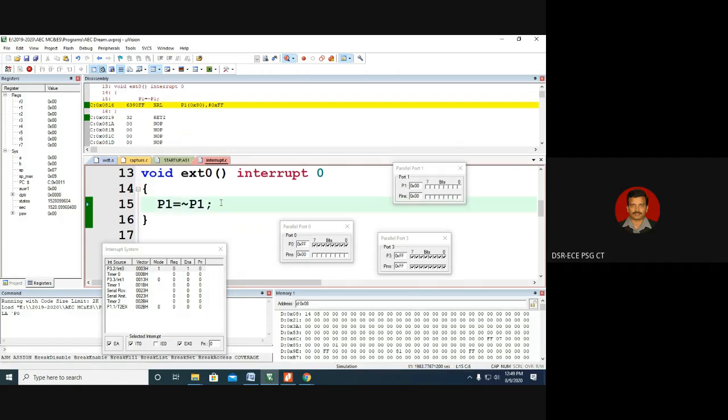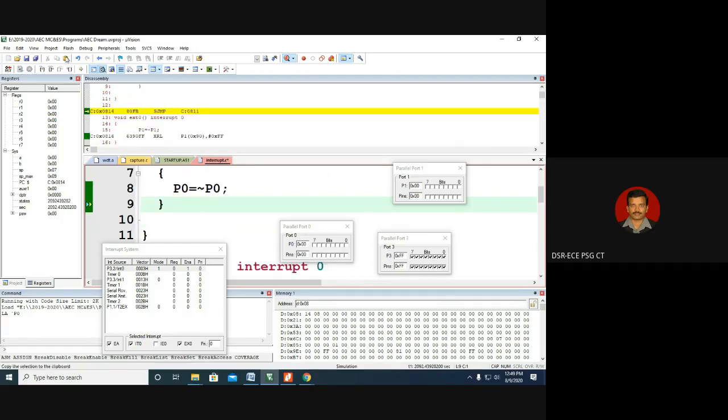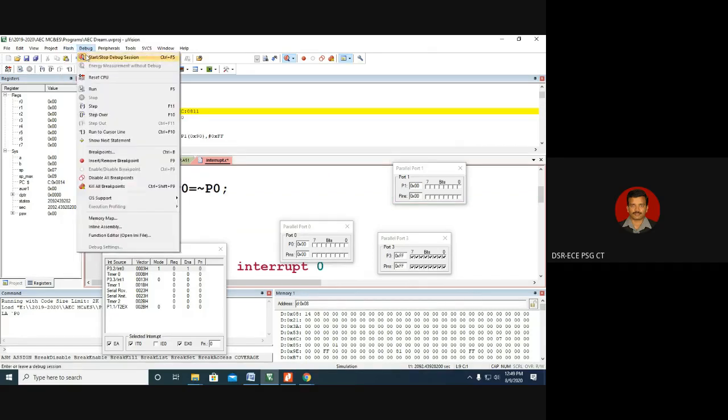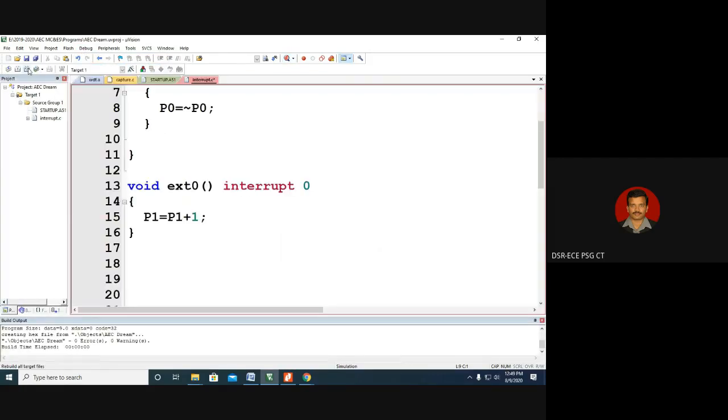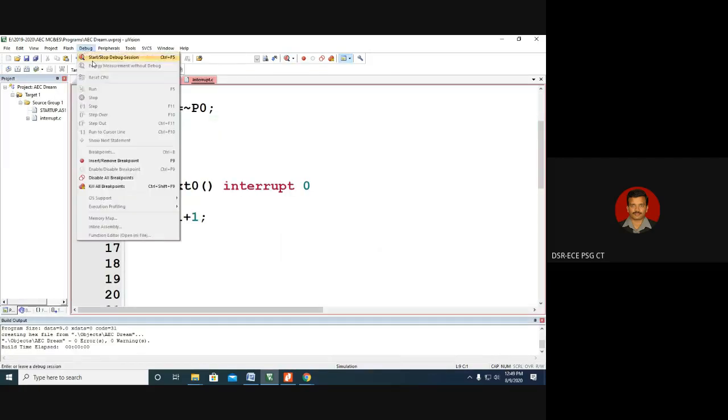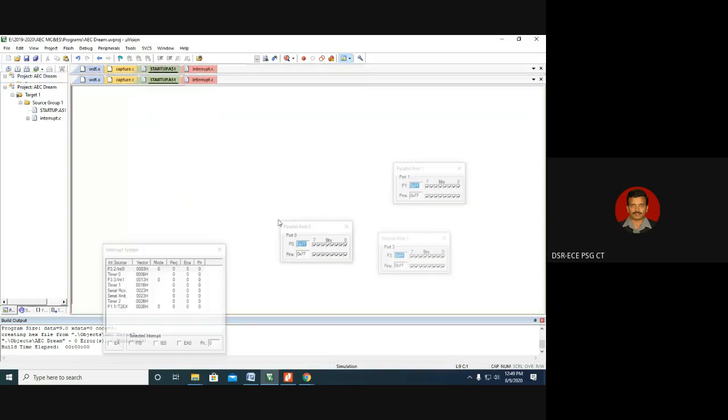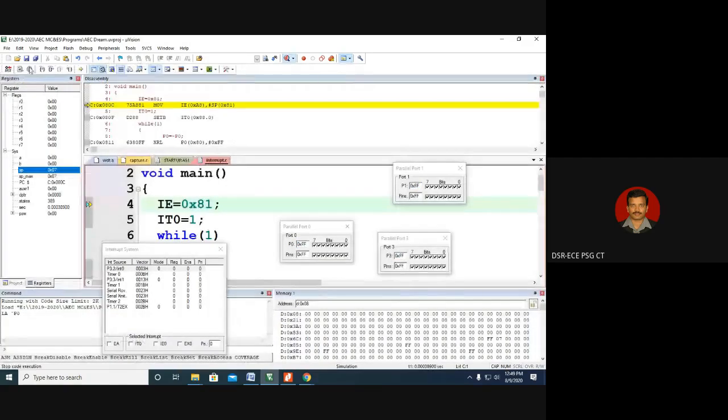So instead of port 1 equal to 1's complement of port 1, there is a possibility for us to put port 1 equal to port 1 plus 1. That means how many times the interrupt falling edge has happened. That can be done by using this. Now it's up to us to relate it with an application. So this is the interrupt structure which is available in the 8051 microcontroller. Now it is up to us to make use of it.